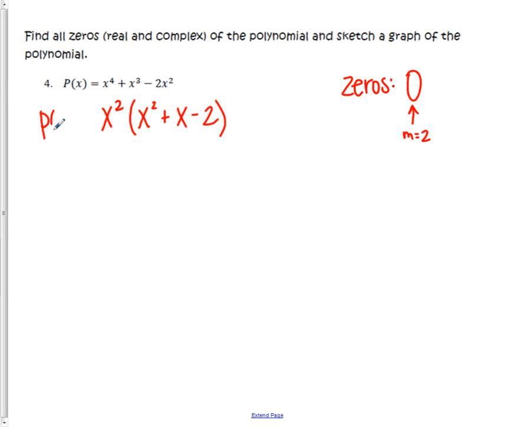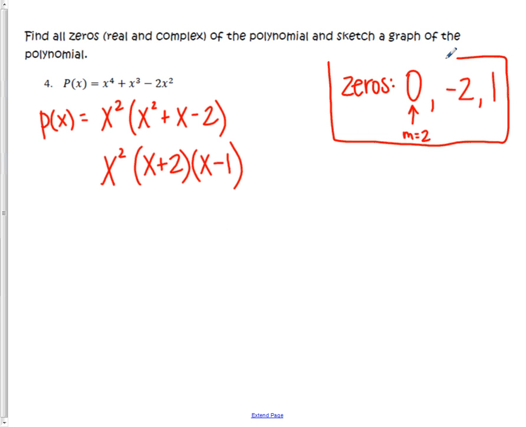And now that we have it factored to the point where I have a quadratic, I could check to see, does this quadratic factor? If so, I can find my other zeros that way, and if not, I could use the quadratic formula. And it does look like this actually factors. We can keep the x squared. Two numbers that multiply to be -2 and add to be +1 are +2 and -1. So it's going to factor to be x plus 2 times x minus 1, which means that our other zeros here are going to be -2 and +1. So we have all of our zeros. We have 4 of them because of that multiplicity of 2, and then these 2 as well.